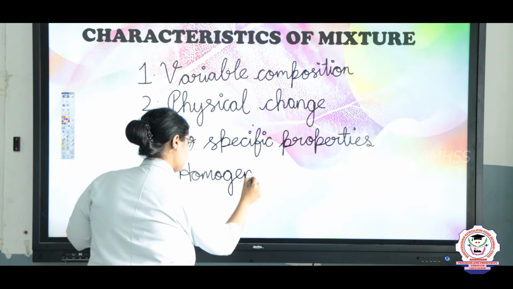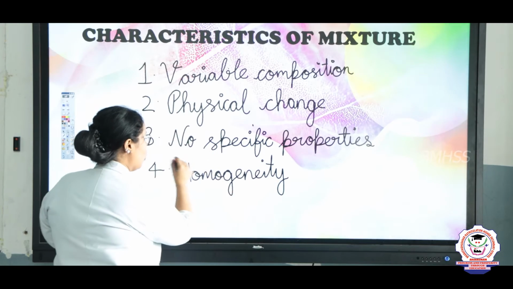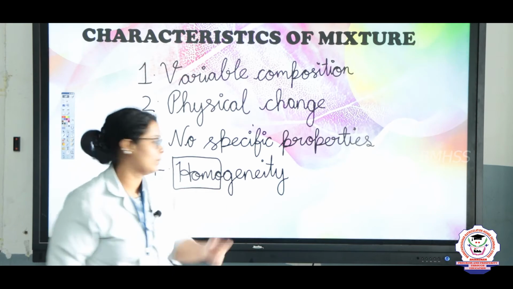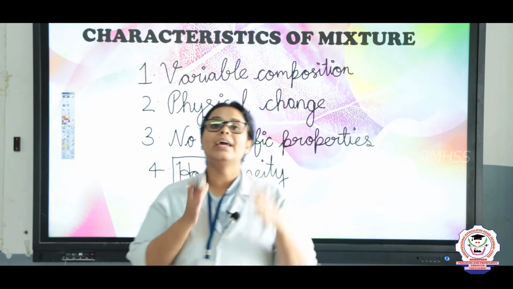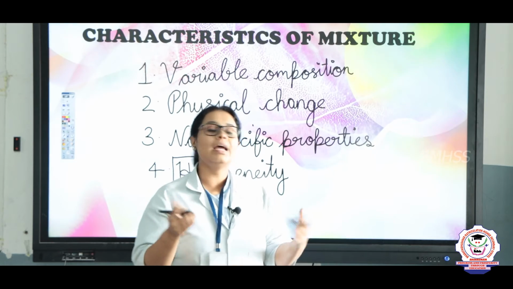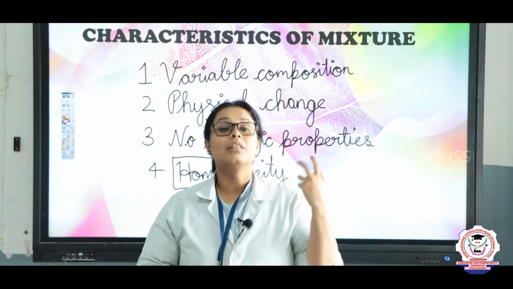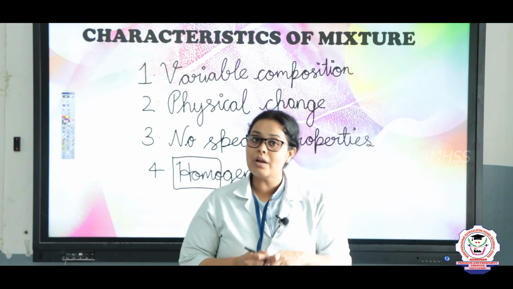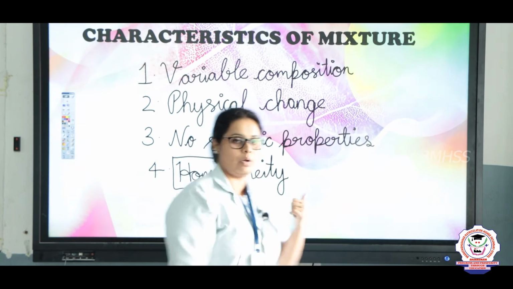Homogeneity. So children, what does this word homo represent? Homo represents one type. So homogeneity means when you are taking a mixture, it can have only a similar kind of materials, or there is also one more thing there in the mixtures. Yes, the mixture can also be a heterogeneous type. So you can call mixtures homogeneous, and you can call them heterogeneous also.